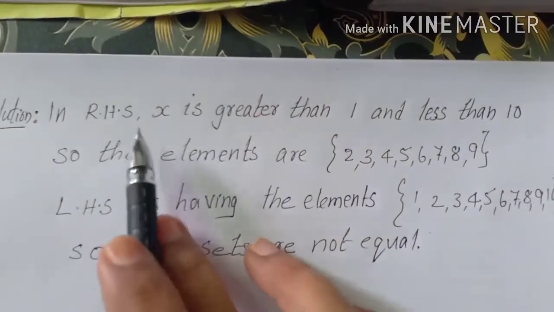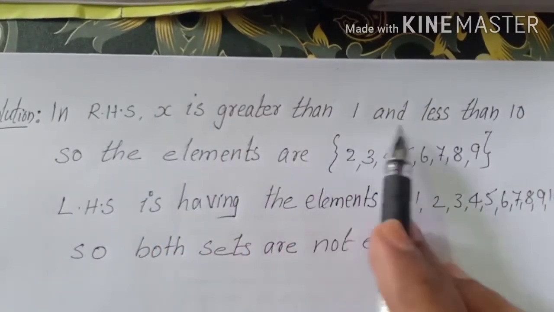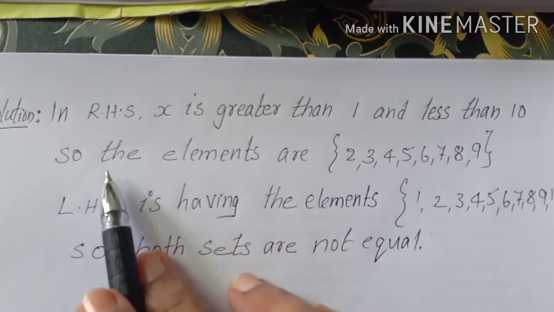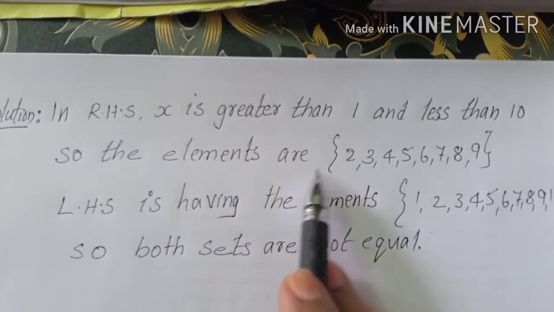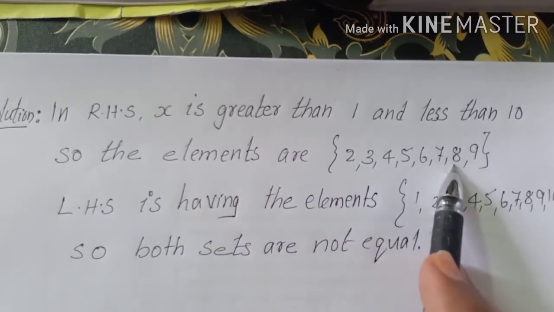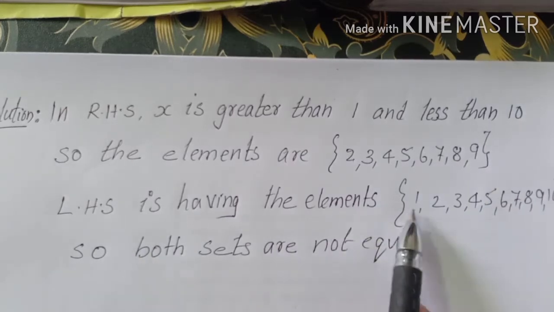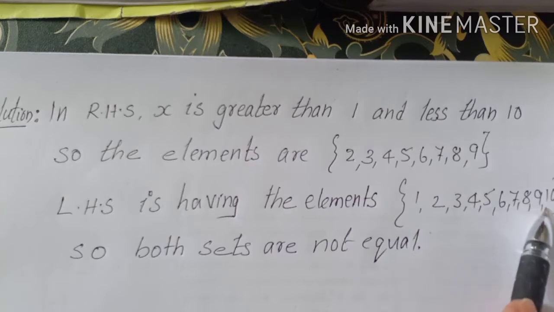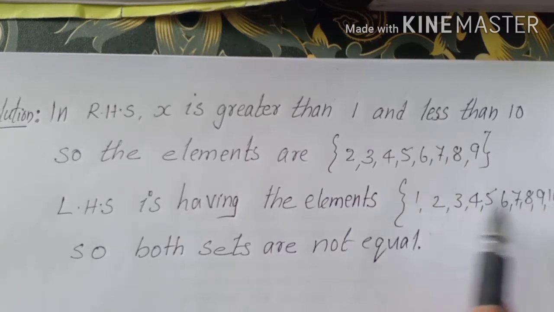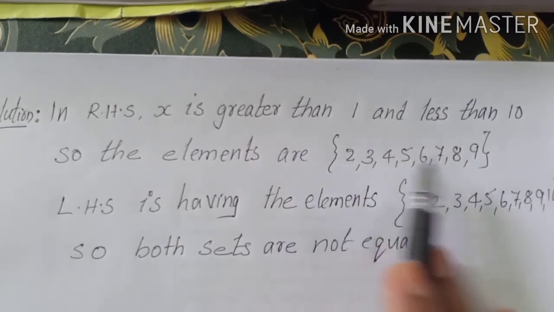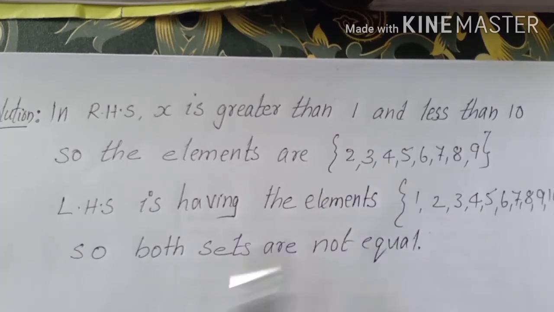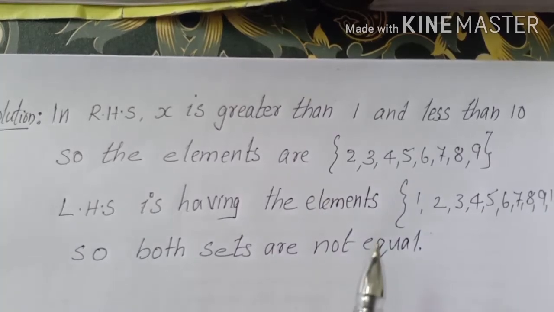Okay, then in RHS, x is greater than 1 and less than 10. So the elements are 2, 3, 4, 5, 6, 7, 8 and 9. What about LHS? It has the elements 1, 2, 3, 4, 5, 6, 7, 8, 9 and 10. So 1 and 10 are included in this set. Here 1 and 10 are not there. So are they equal? Both sets are not equal.